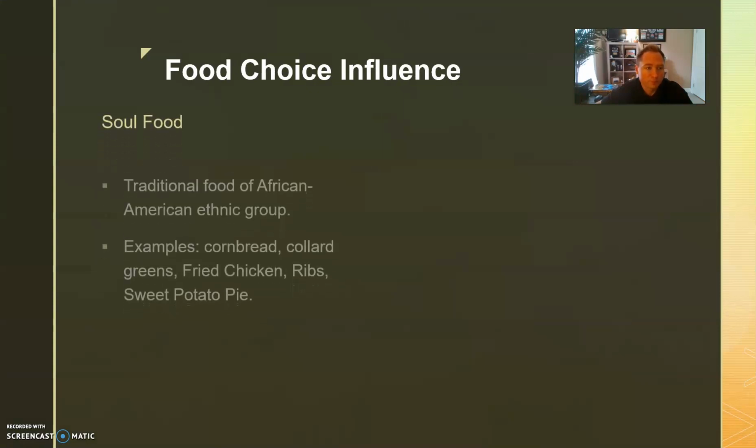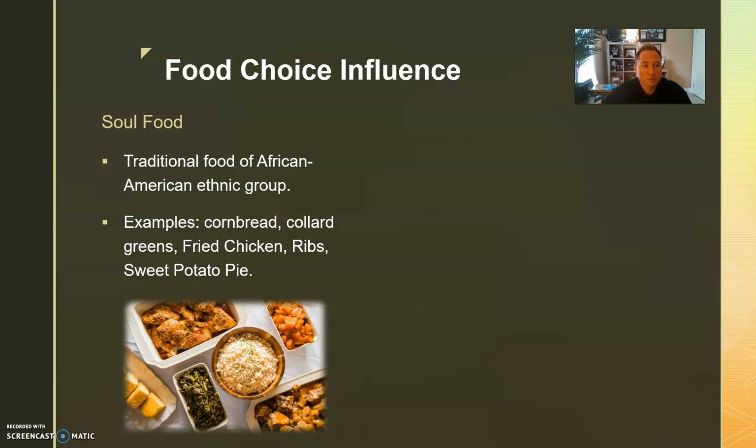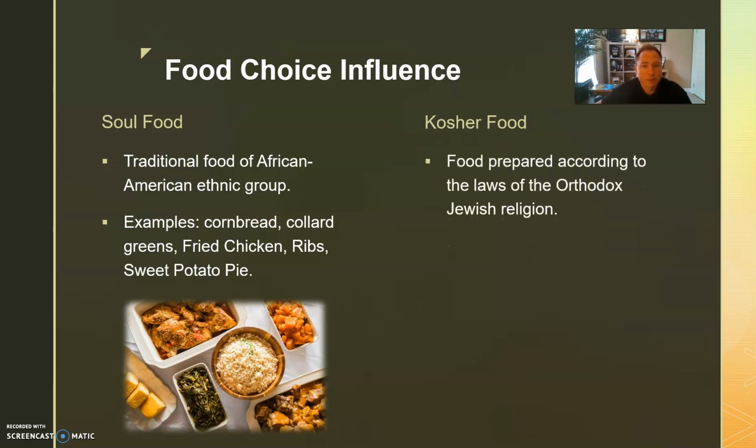Soul food. Vocabulary word, traditional food of an African American ethnic group, and examples are cornbread, collard greens, fried chicken, ribs, sweet potato pie. There are all kinds of different examples. Kosher food. This is food prepared according to the laws of the Orthodox Jewish religion.